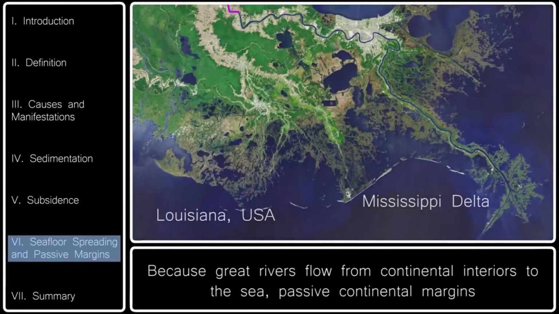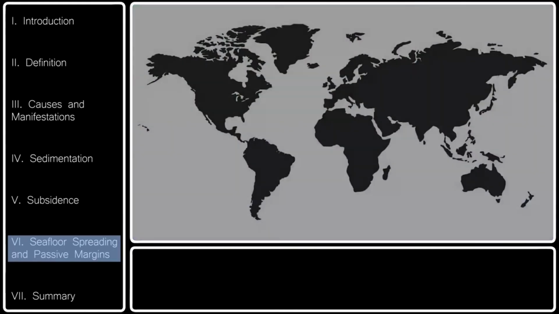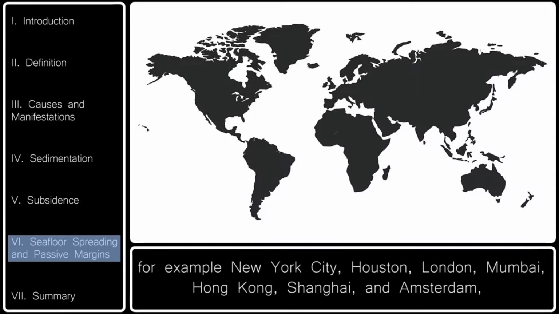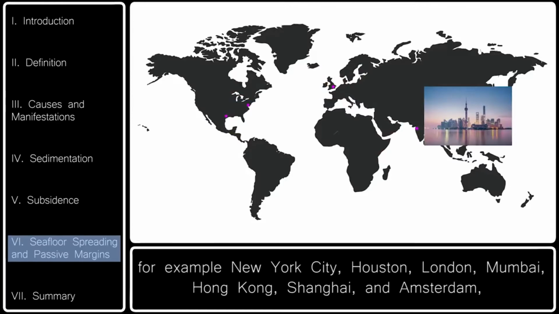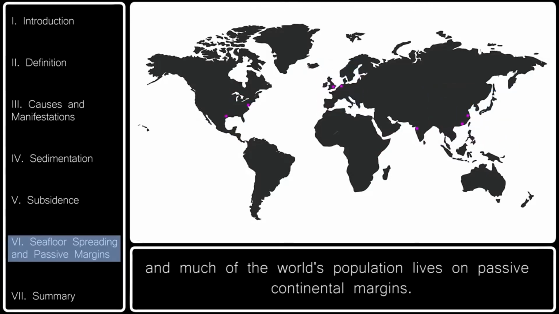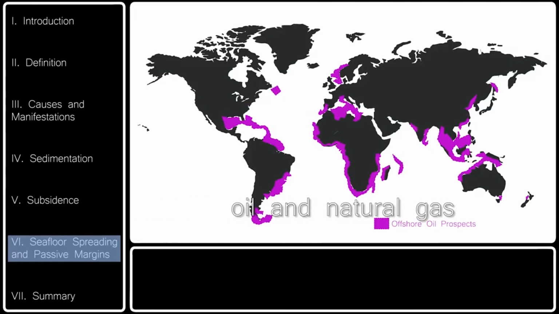Because great rivers flow from continental interiors to the sea, passive continental margins are where most sediment is deposited. Important cities have grown up where great rivers flow into the sea. For example, New York City, Houston, London, Mumbai, Hong Kong, Shanghai, and Amsterdam. And much of the world's population lives on passive continental margins. These huge piles of sediment also host important deposits of oil and natural gas.